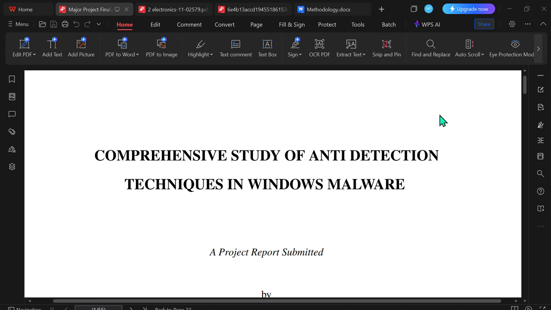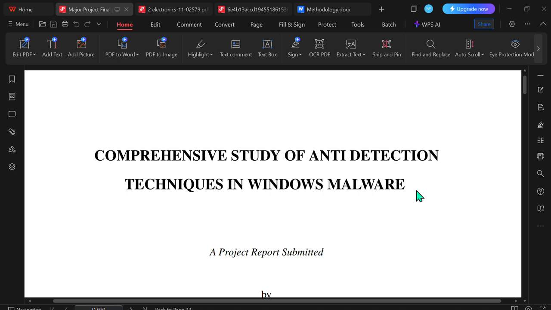In this project, we tried to integrate two domains of computer science, that is cybersecurity with machine learning or so-called AI. So the title of our project is Comprehensive Study of Anti-Detection Techniques in Windows Malware.